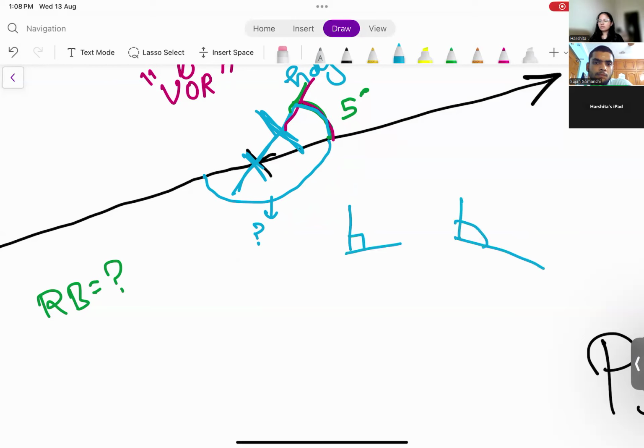This angle is almost 120, this almost 170.